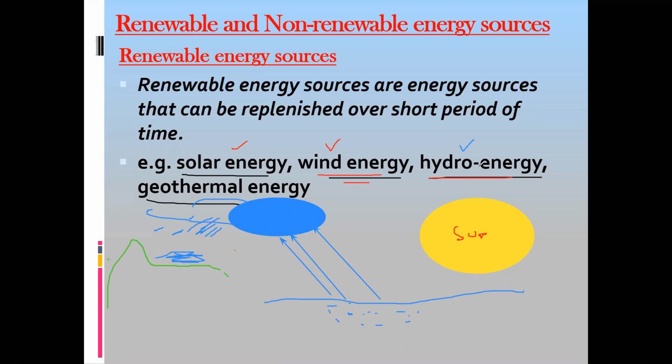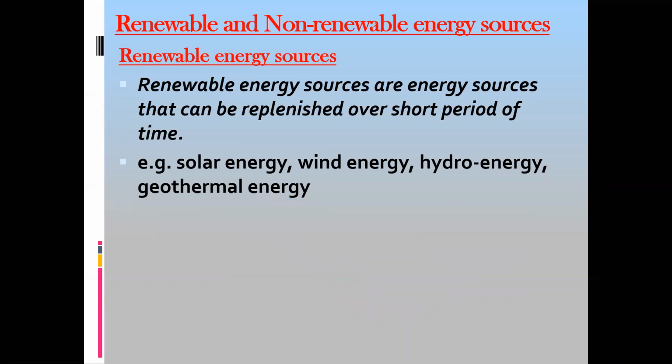So water will be stored at higher altitude, and it will have gravitational potential energy. So hydroelectric is also renewable. Why? Because this is due to the sun as well. What is geothermal? Geo means earth and thermal means heat.